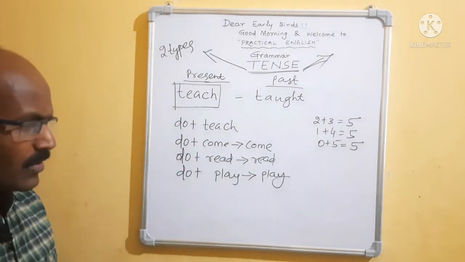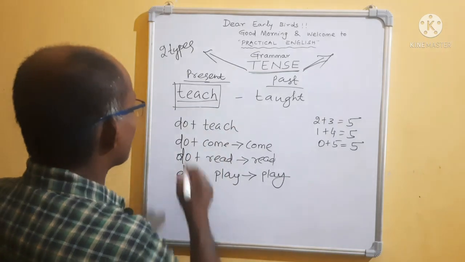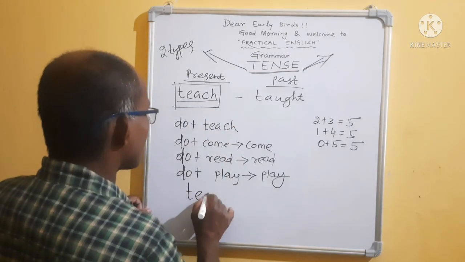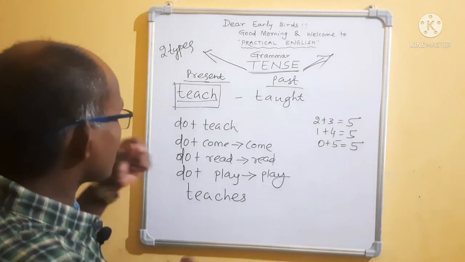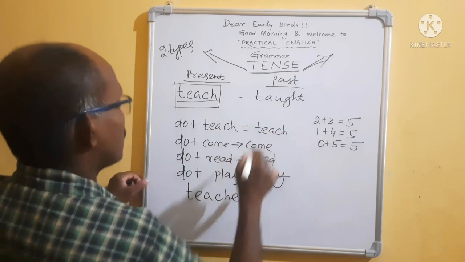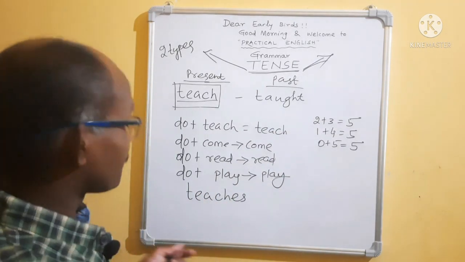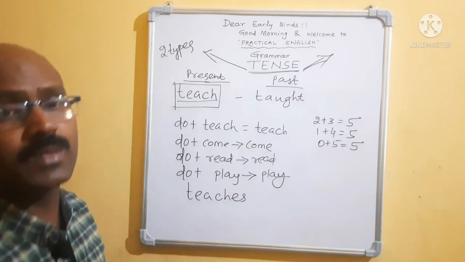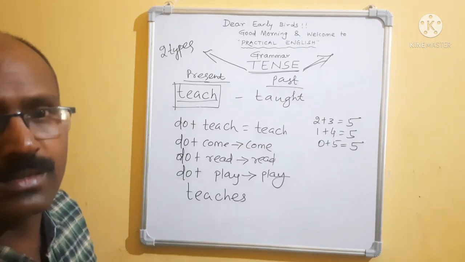Okay. Another example I want to share with you. Sometimes we are using teaches, isn't it? Teach means do plus teach equal to teach. But we have used teaches. My mother teaches me geography. Isn't it?